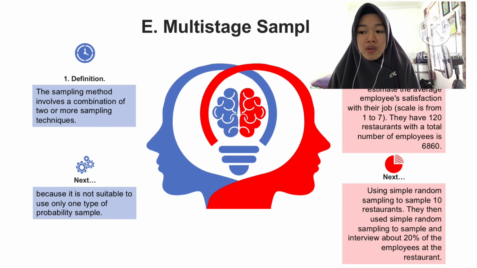For example, a restaurant company wants to estimate the average employee satisfaction with their jobs, with a scale of 1 until 7, and has 120 restaurants with a total number of employees of more than 6,000. Then they will use simple random sampling to sample restaurants, and simple random sampling to sample and interview about 20% of the employees at each restaurant.